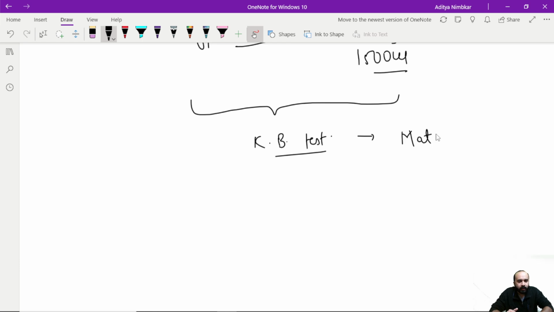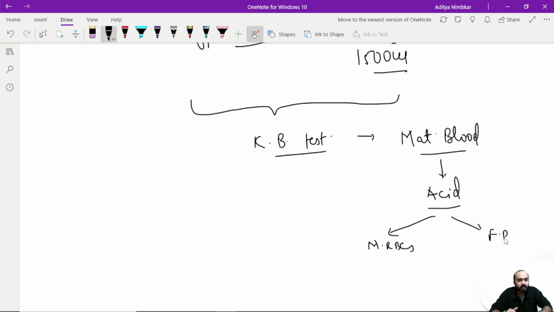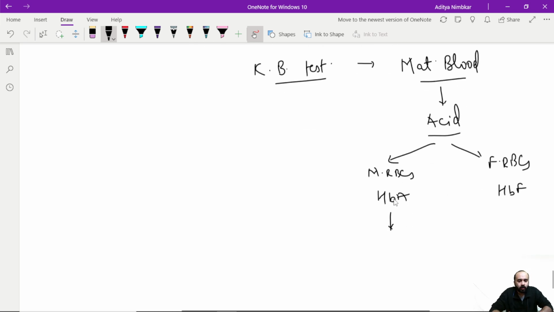हम मैटरनल ब्लड लेते हैं and in this maternal blood में we add some acid. Now this acid will act on the maternal RBCs जो मदर में already है and fetal RBCs if they have entered the mother's blood. Now maternal RBC के अंदर होता है HbA, whereas fetal में होता है HbF, fetal hemoglobin. This is very sensitive to acid. HbA is very sensitive to acid and it is completely destroyed. The cells are also completely destroyed.